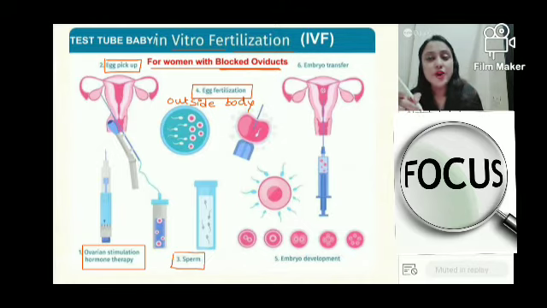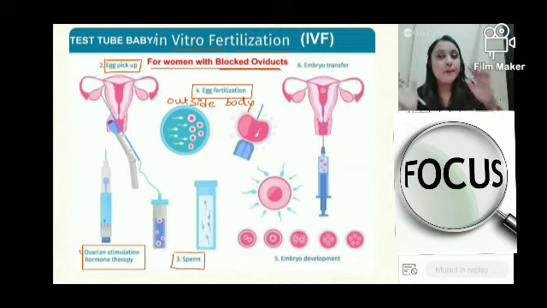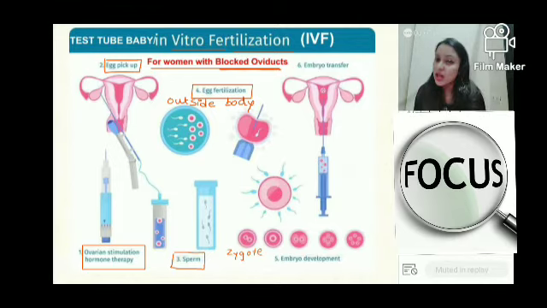So therefore, it is not a normal form of fertilization. It will happen outside the body. Now the product of fertilization is always the same. Fertilization will lead to the formation of zygote, and the zygote will gradually develop and form the embryo.